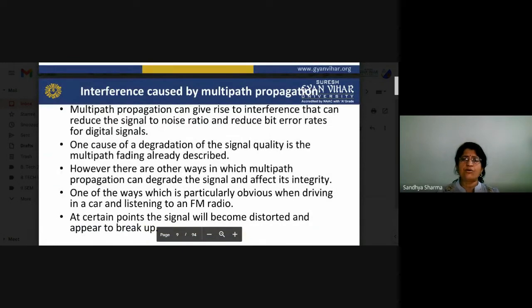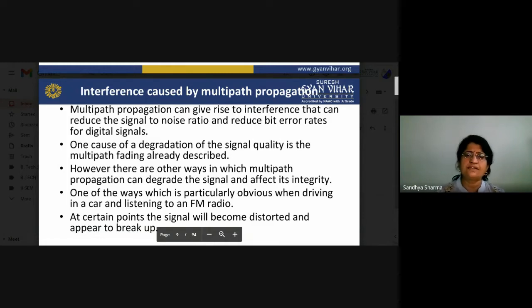So, interference is caused by multipath propagation. Multipath propagation can give rise to interference that can reduce the signal to noise ratio (SNR) and increase the bit error rates for digital signals. One cause of degradation of signal quality is multipath fading, already described. There are other ways in which multipath propagation can degrade the signals and affect their integrity. So basically, multipath propagation is not a good factor for our signals.